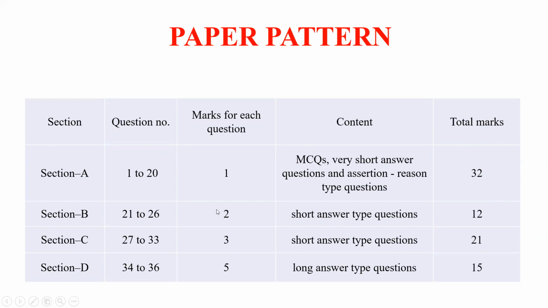Section B is 2 mark questions, that is questions 21 to 26, so we have 12 marks. Section C, 27 to 33, 3 marks each, that is 7 questions for 21 marks, and finally 3 questions of section D of 5 marks each, which will fetch you 15 marks.